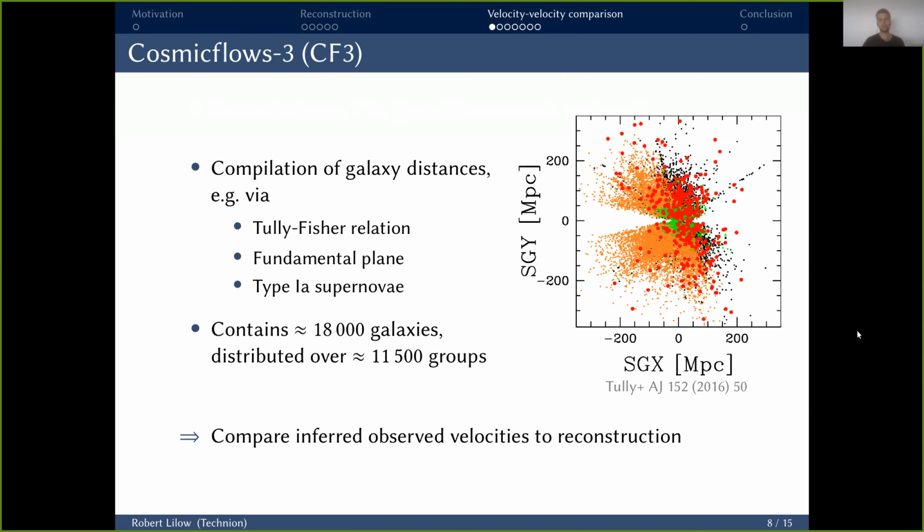Contains around 18,000 galaxies distributed over a bit more than 11,000 groups. And you can see a plot of its distribution here on the right, where different colors correspond to different subsets of CF3. You can directly see, unlike 2MS, this is not isotropically distributed on the sky, but that's not a problem for us because at this stage, we only do point-by-point comparisons and don't require isotropy.